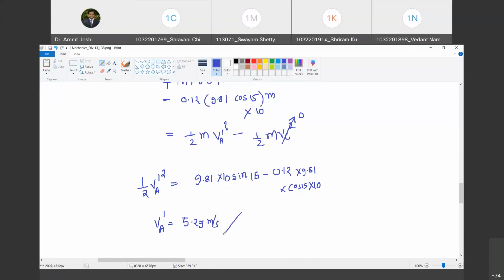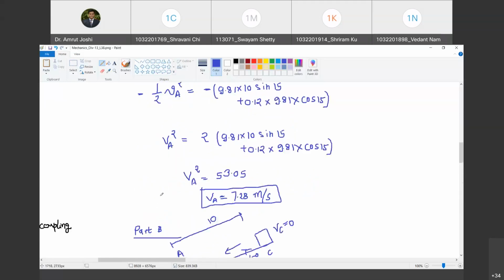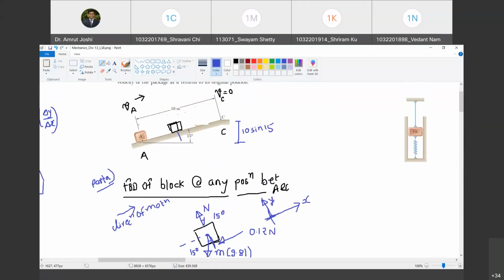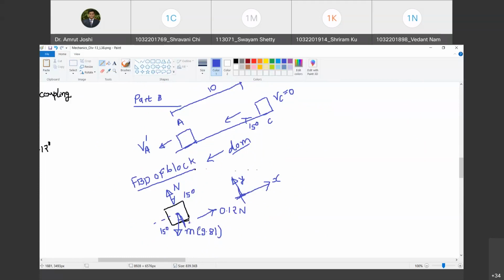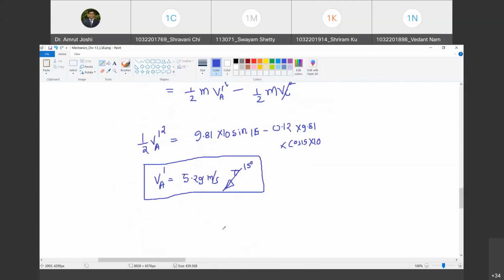As it is descending, it has to be in this direction. Do you agree with me? Yes, sir. So we have calculated the velocity of block when it comes back. So it started with 7.29. It had to do work against the friction while ascending as well as while descending, and therefore its velocity has not returned to 7.29. It has become less than that, that is 5.29, because there is a work that is lost against the friction. Happy?